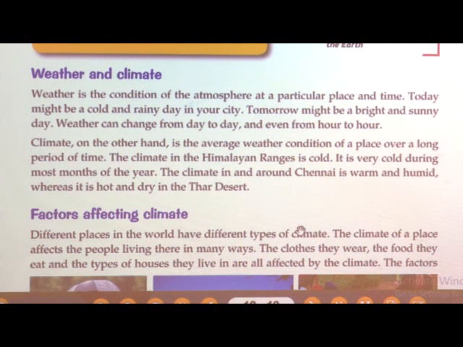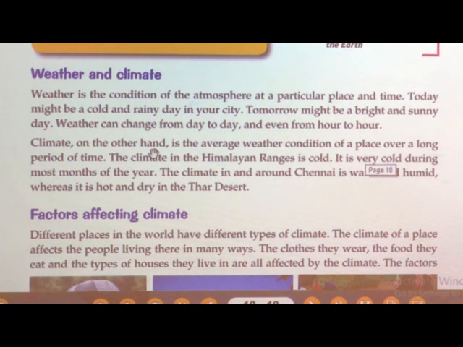Climate on the other hand is the average weather condition of a place over a long period of time. The climate in the Himalayan ranges is cold. It is very cold during most months of the year. The climate in and around Chennai is warm and humid, whereas it is hot and dry in the Thar desert. Now, what does this sentence want to tell you?